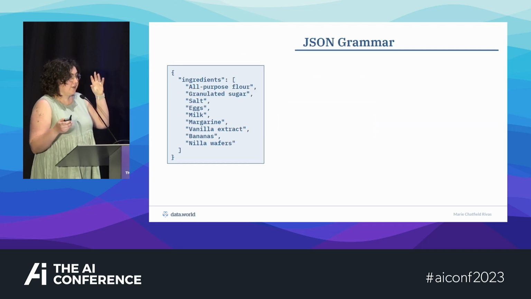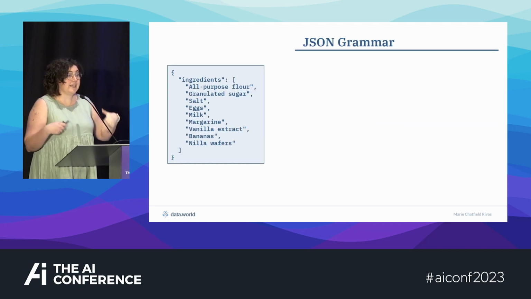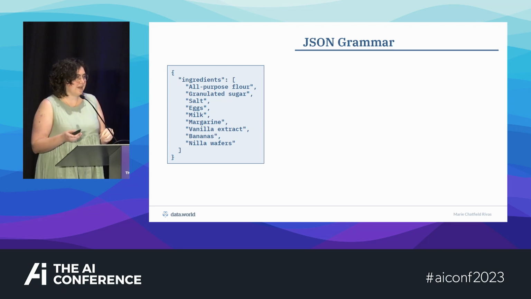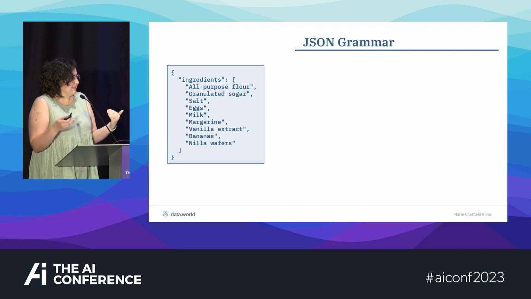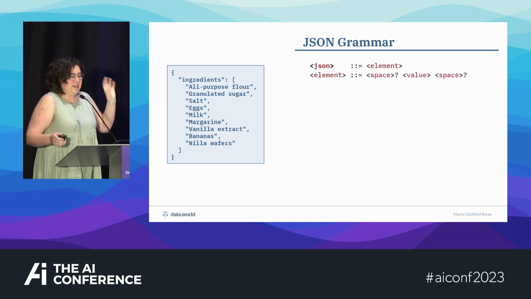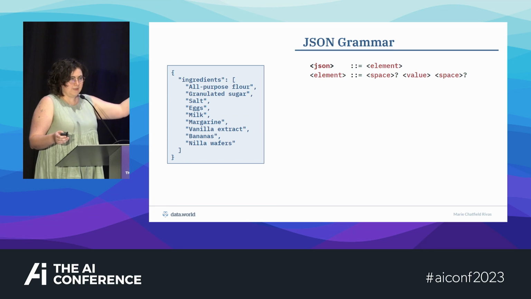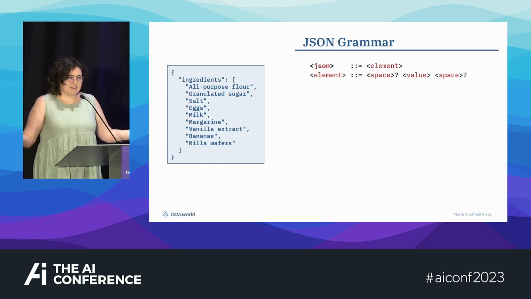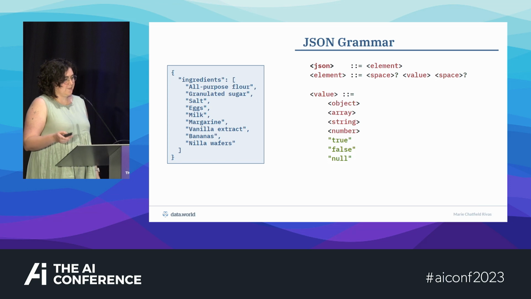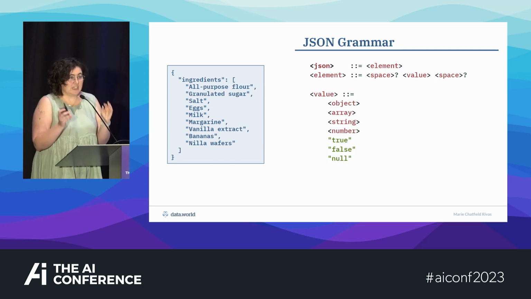But in general, a grammar is a way of explaining the rules of a language in a very formal, complex way, because computers need things explained to them exactly. So you have to say very specifically, like, JSON has to be a single element. It cannot be more than one element. And that element can have white space around it. And by the way, that value can be things that also contain values, or it could just be these specific things. It's very precise, right?